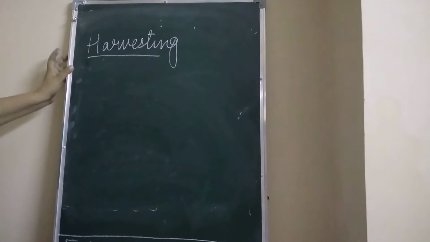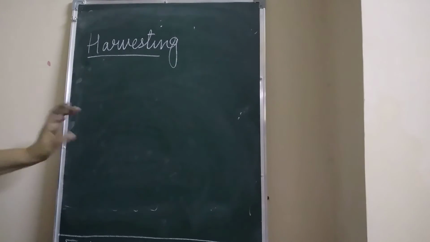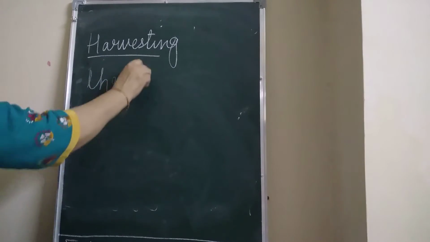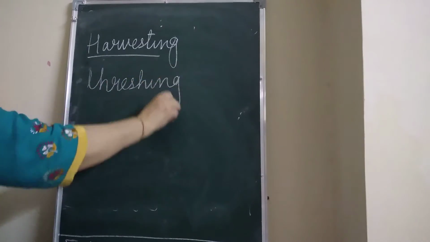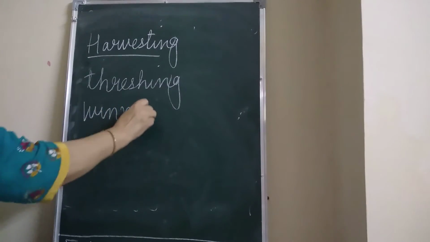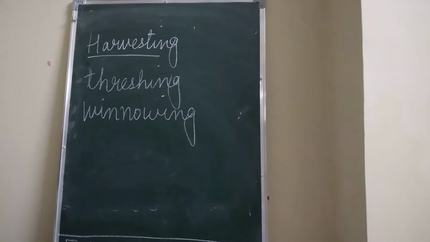When harvesting is done, the grains of the cereal plants are separated from the rest of the plant. What are those two processes? Threshing and winnowing, children.